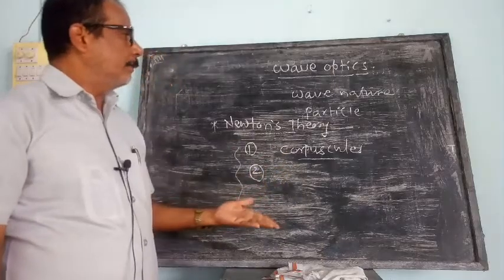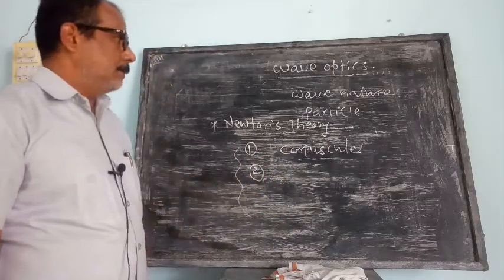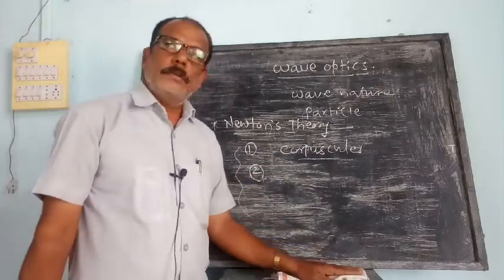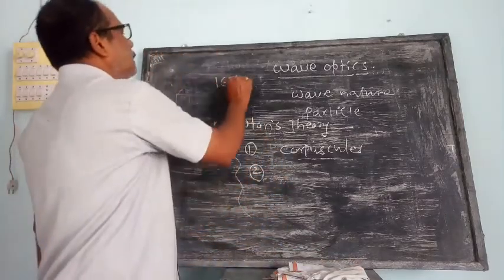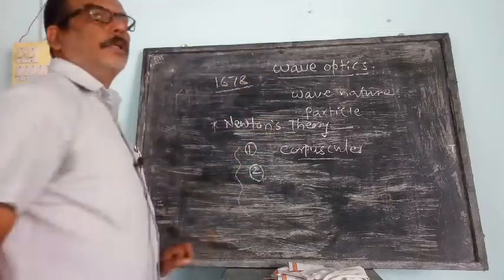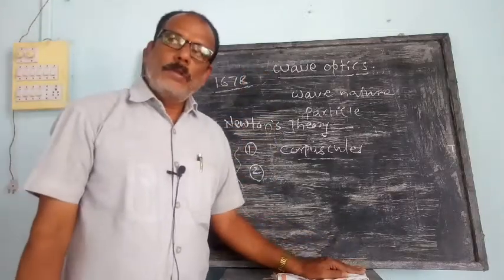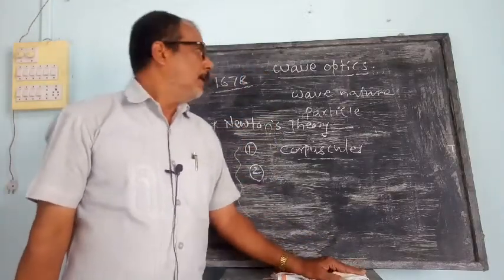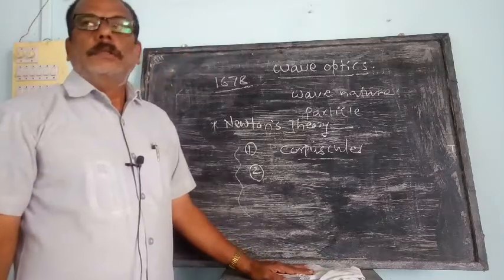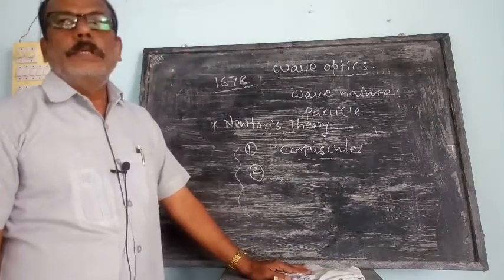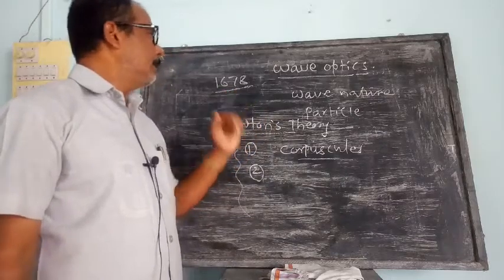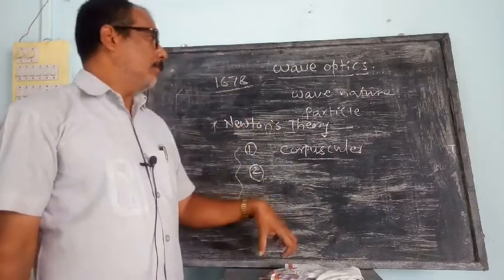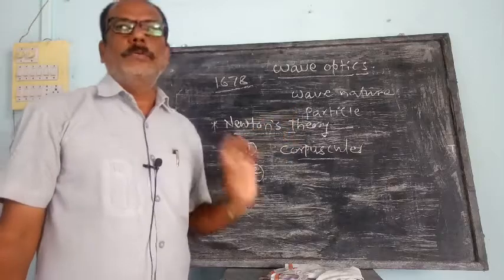So later on, another scientist, Huygens, a Dutch scientist, in 1678 proposed a theory about the propagation of light, and this theory is known as the wave theory of light, proposed by Huygens. According to Huygens, light has wave nature.